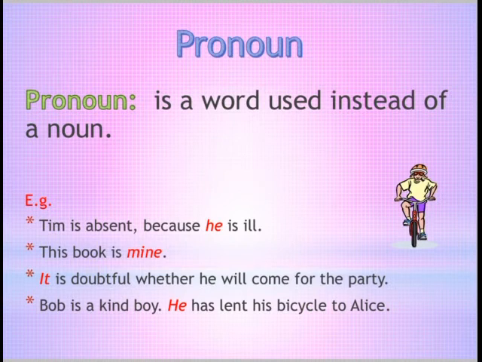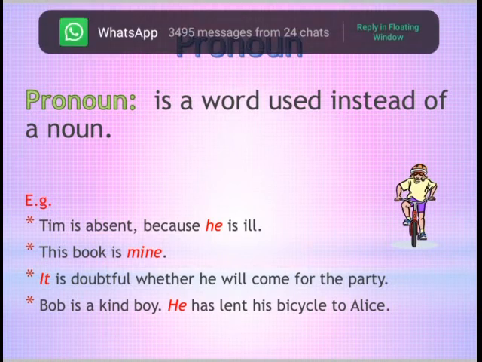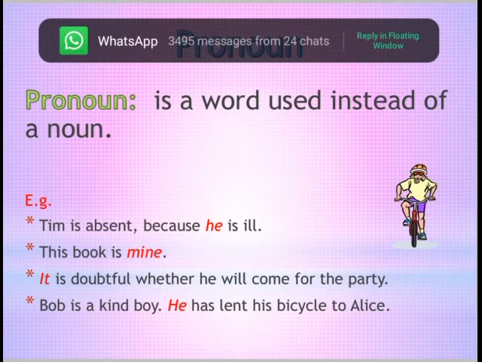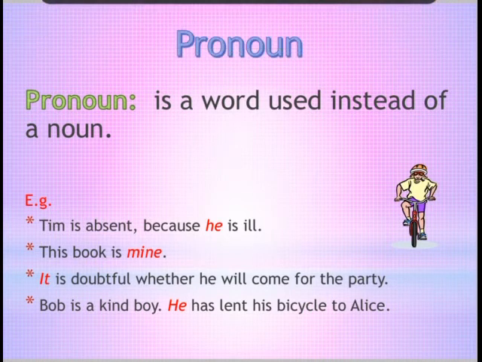Such as, Tim is absent because he is ill. जब pronoun नहीं था तो फिर Tim बार बार sentence में आ रहा था. So the repetition would not seem proper. They introduced pronoun: Tim is absent because he is ill. This book is mine. Again, pronoun is used. It is doubtful whether he will come for the party. It and he are pronouns. Bob is a kind boy. He has lent his bicycle to Alice. He is also a pronoun.